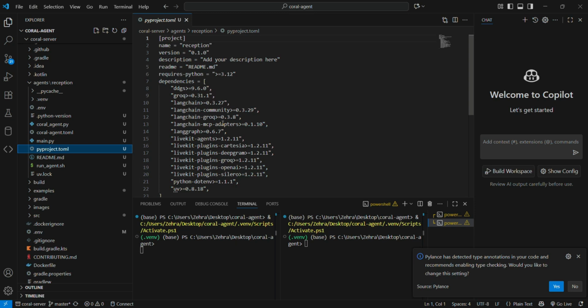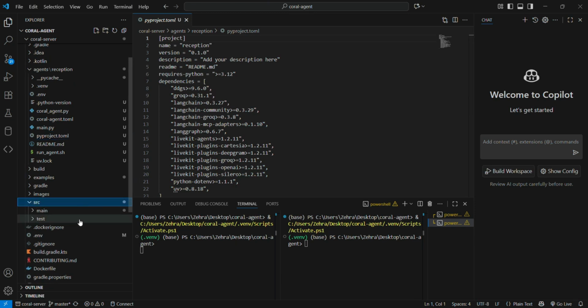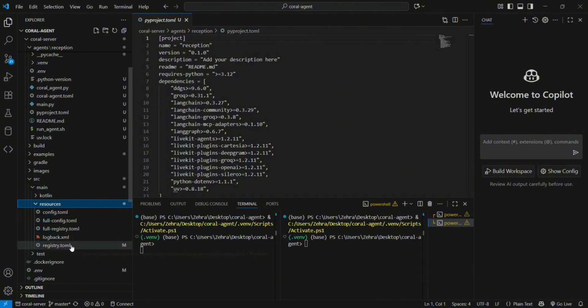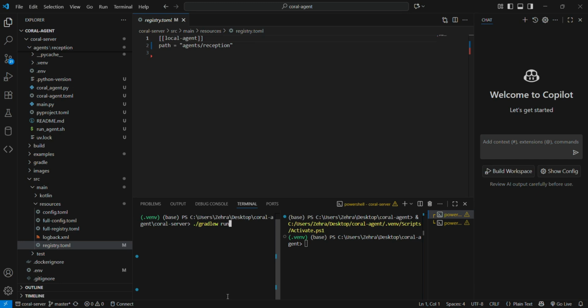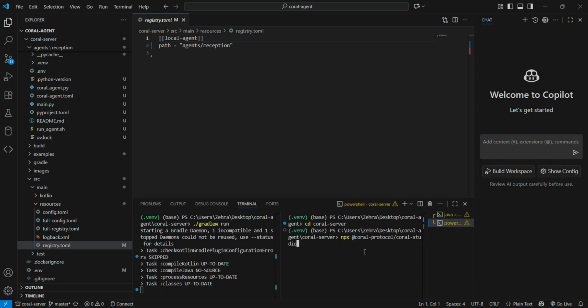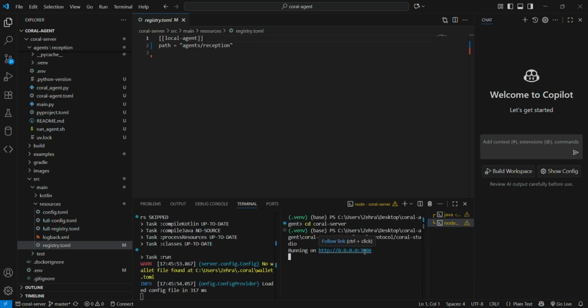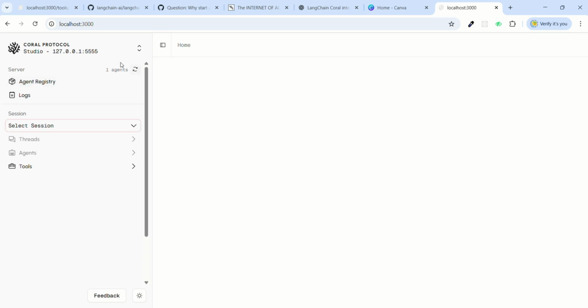This is our pyproject.toml file that includes all the dependencies. Inside the src resources, and eventually into the registry.toml, we have placed our agent so that it is registered. When we run the server, and on the other hand we also run the studio, we move to the front end and we see our agent as listed.